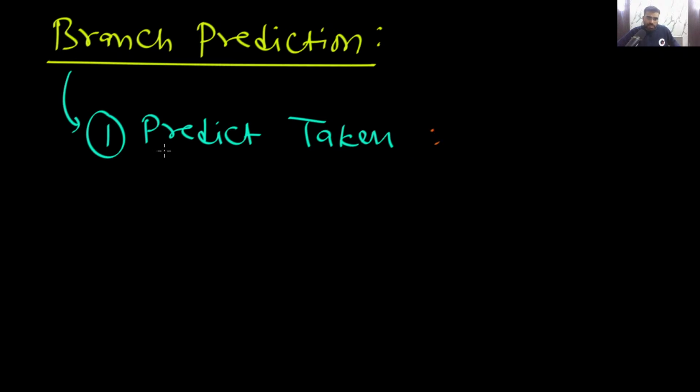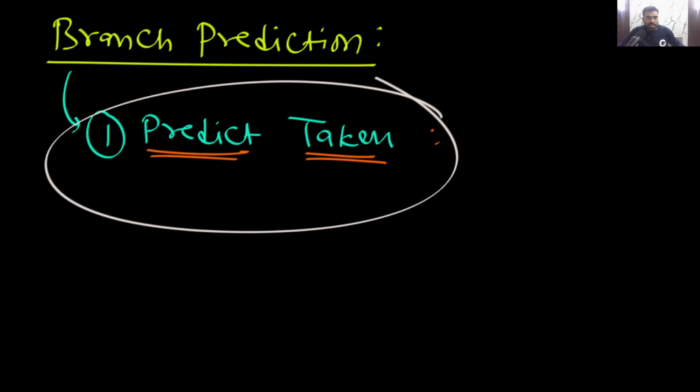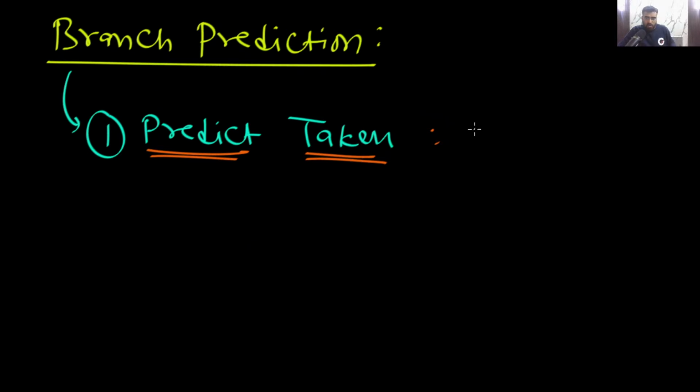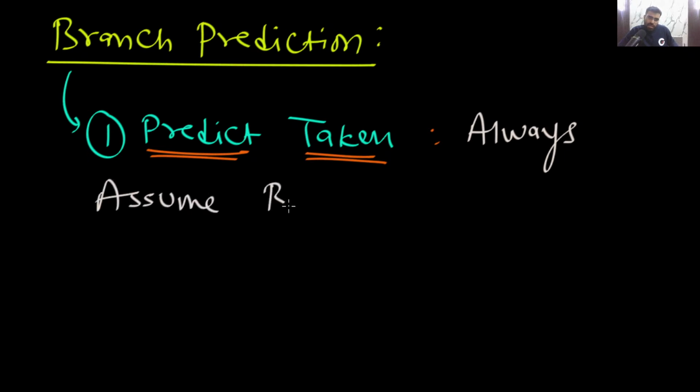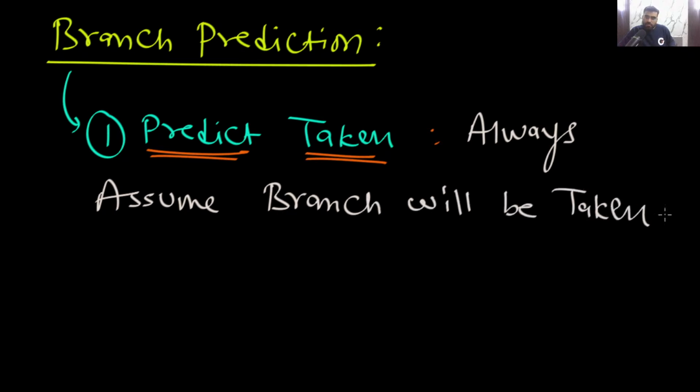It says just assume that the branch will be taken, without checking the condition. Always assume the branch will be taken. Yes or no? So very simple point, remember, always assume that the branch will be taken.